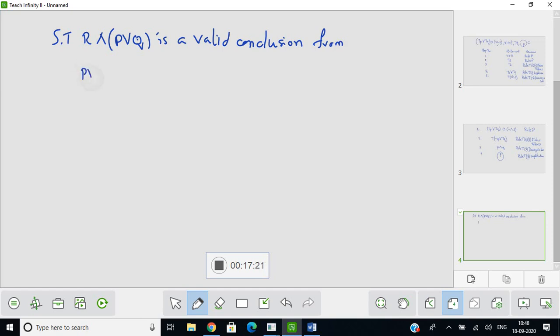P or Q, comma, if Q then R, comma, if P then M, and negation M. So this is what is given to us. Let us see if we can arrive at R and P or Q.